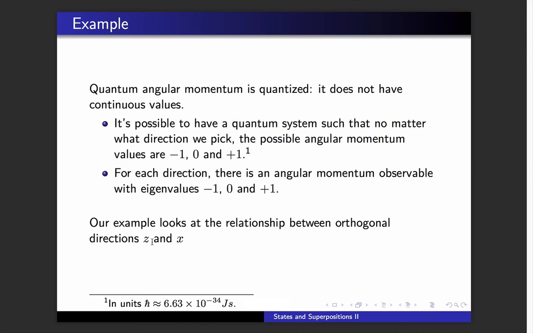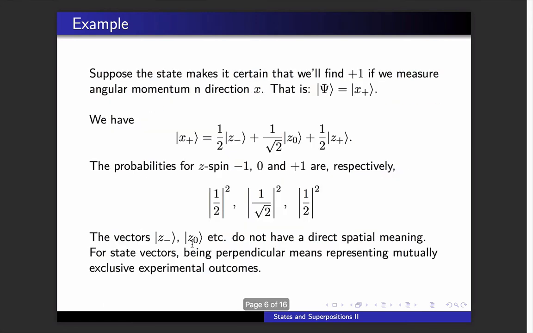We'll think about two directions, z and x, which we imagine are perpendicular, or orthogonal, directions. Let's suppose that in this quantum state, it's certain that if we measure the angular momentum in direction x, we'll find +1. In other words, the quantum state of the system is this vector x plus, the +1 eigenvector for angular momentum in the x direction.